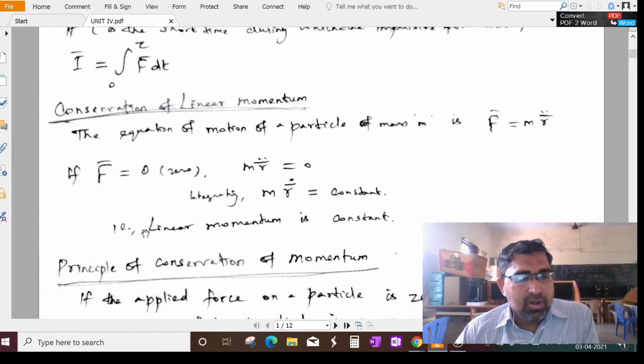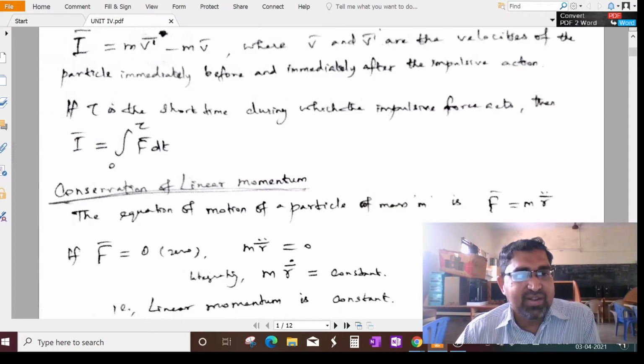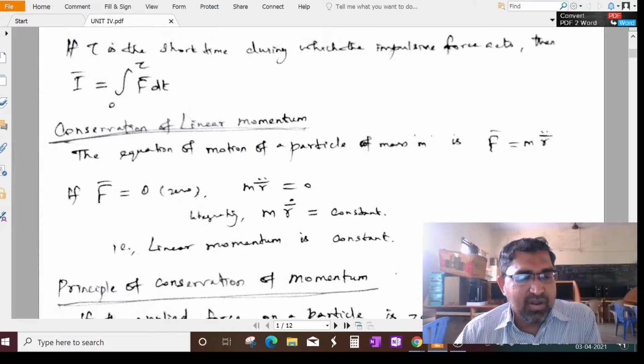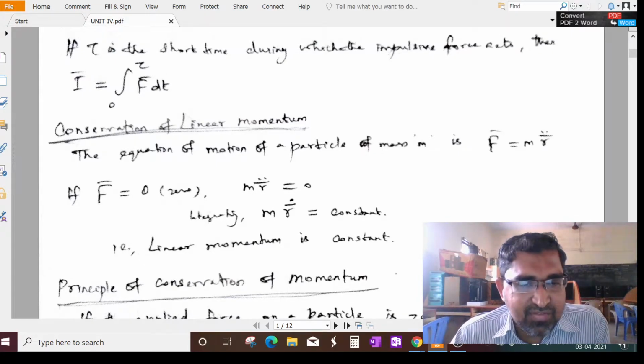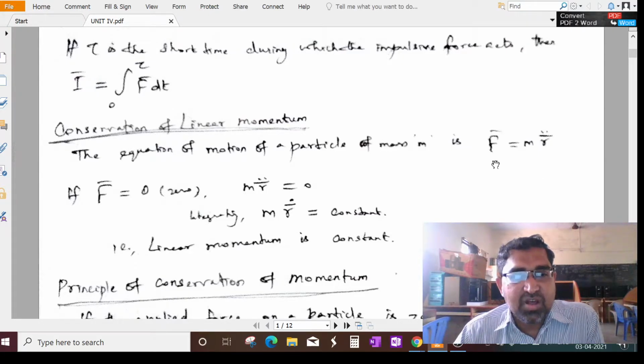Yeah, next another important point, the conservation of linear momentum. The equation of motion of a particle of mass m is force equal to mass into acceleration, that is f vector equal to m r vector double dot. Why are we writing r vector double dot instead of acceleration? If r vector is the position vector, the rate of change of position vector is velocity, and the rate of change of velocity is acceleration. That is why the equation of motion of a particle of mass m is f vector equal to m r vector double dot. Understand?